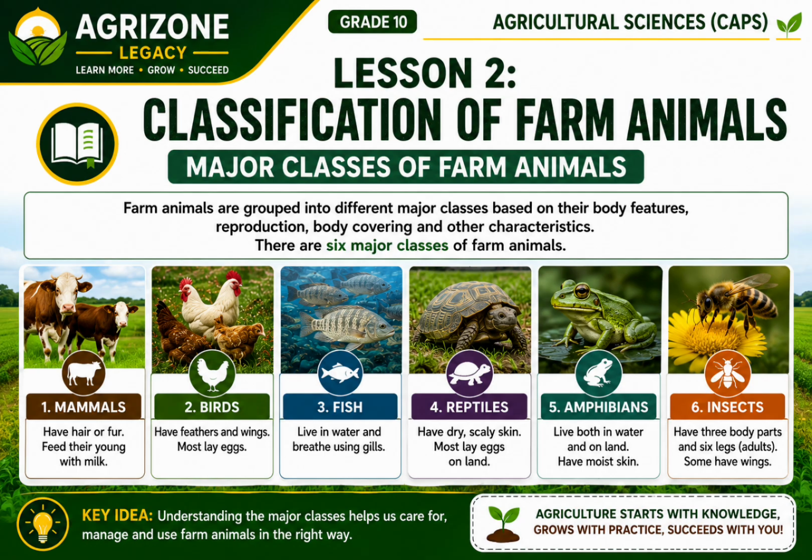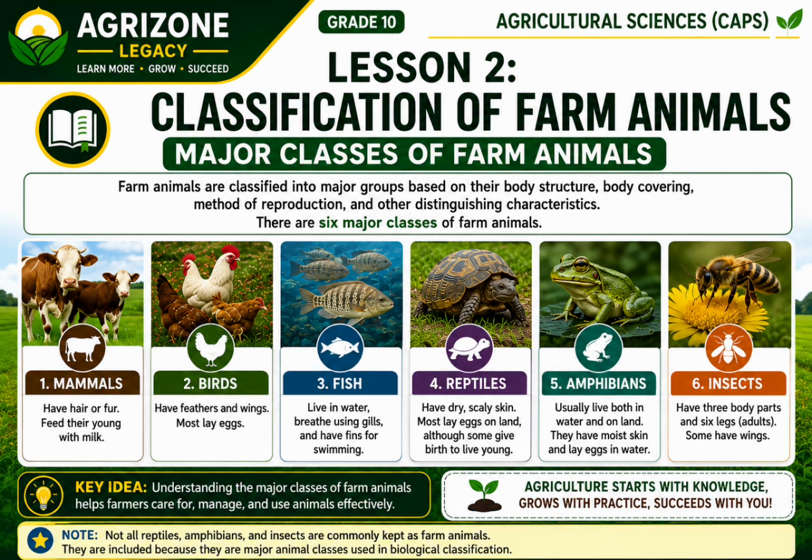Remember that not all reptiles, amphibians, and insects are commonly kept as farm animals. They are included because they belong to the major classes used in biological classification. Understanding these major classes helps farmers identify animals correctly and provide the care and management each group requires.